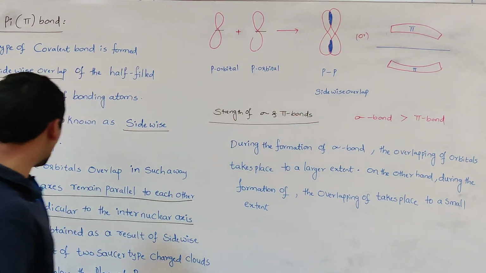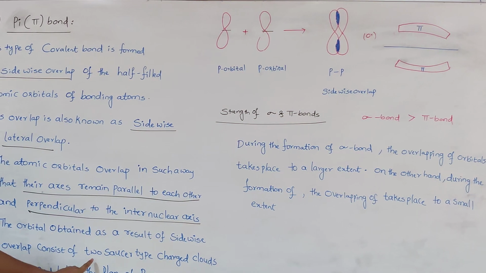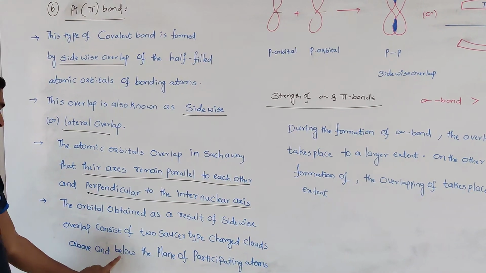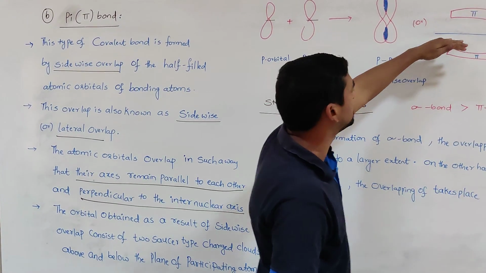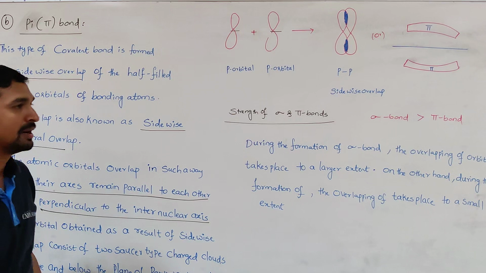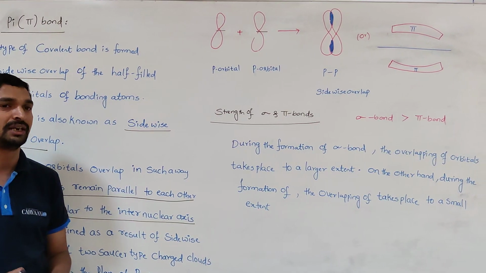So that's why the orbitals obtained as a result of the sidewise overlap consist of two saucer-type charged clouds. One is above and another one is below the plane of a particular atom. So like that, the electron cloud is present above the plane and below the plane in the formation of a pi bond. So like that, sigma bond and pi bond are formed between the two atoms.